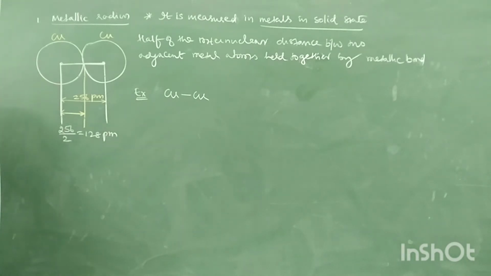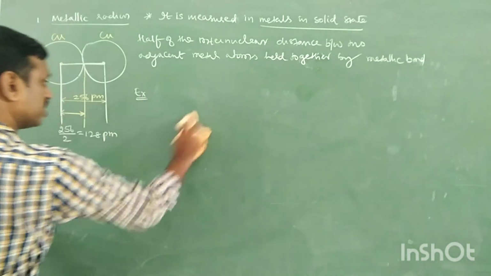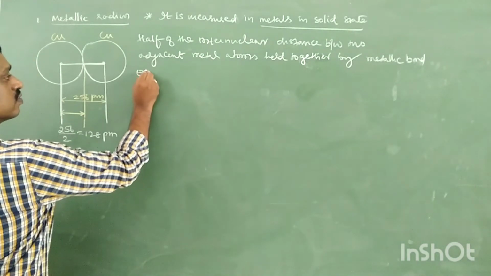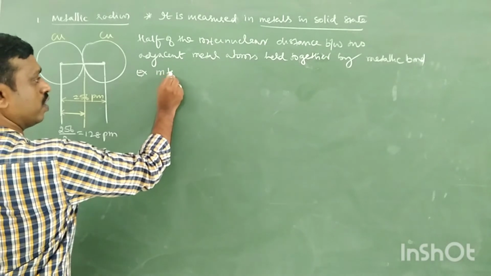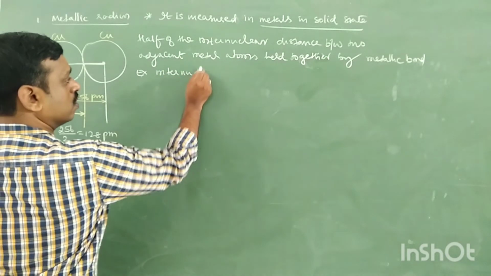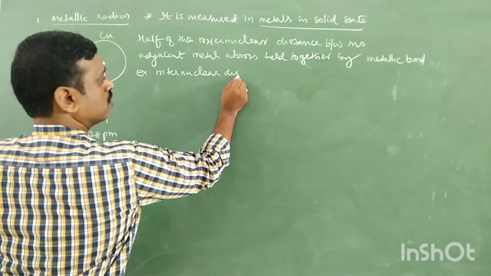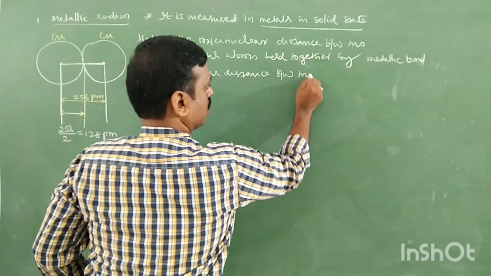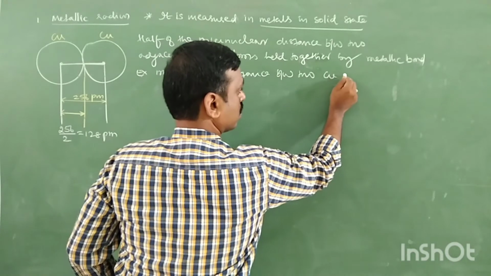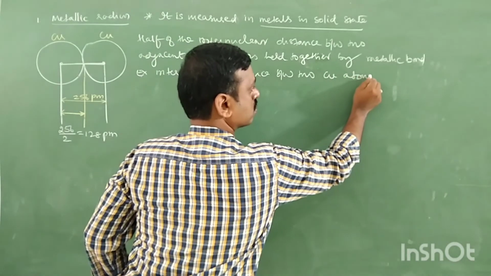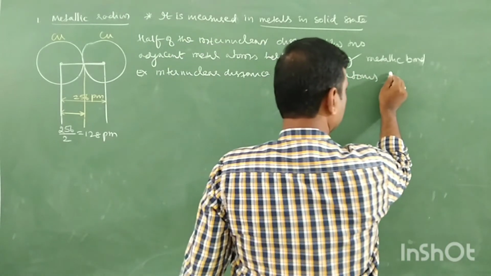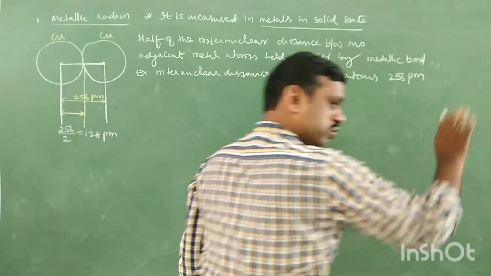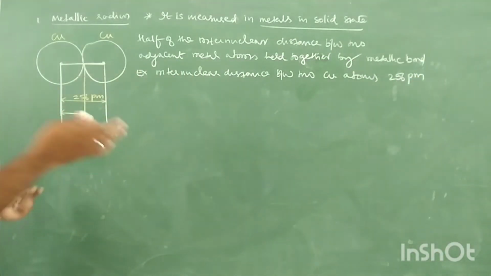So, for example, the internuclear distance between two copper atoms is 256 picometer. Even sodium is the same. In place of copper you can take sodium also.